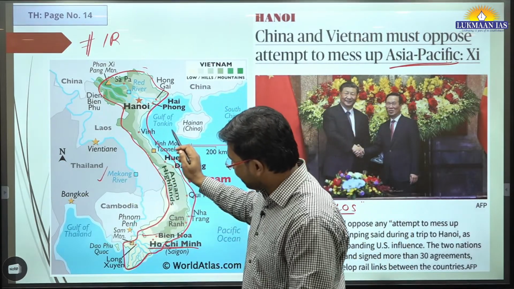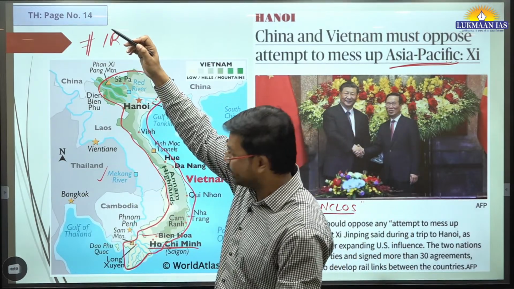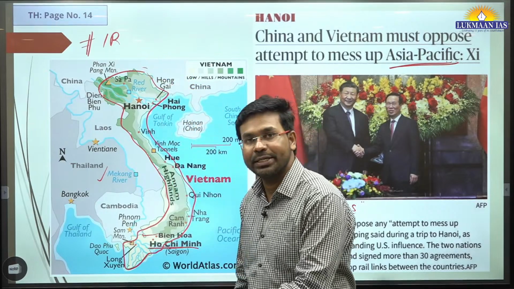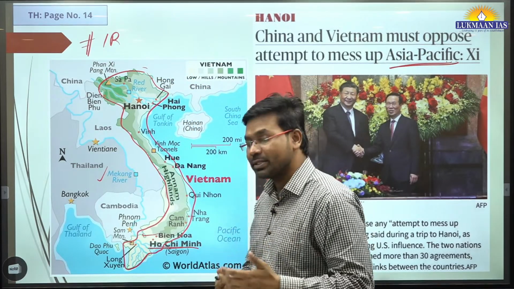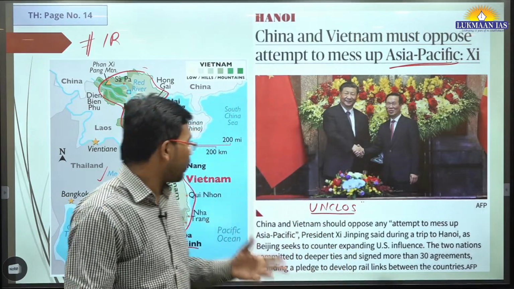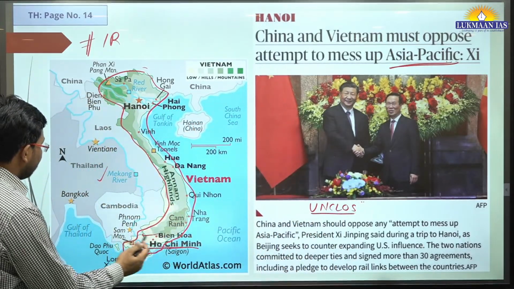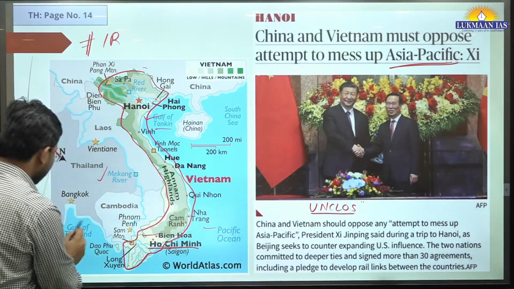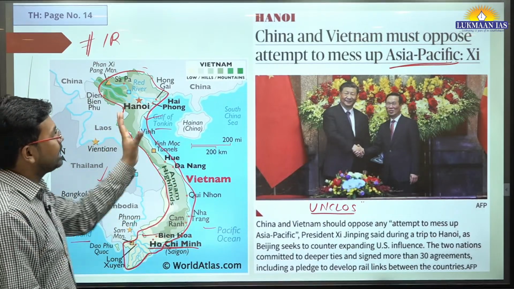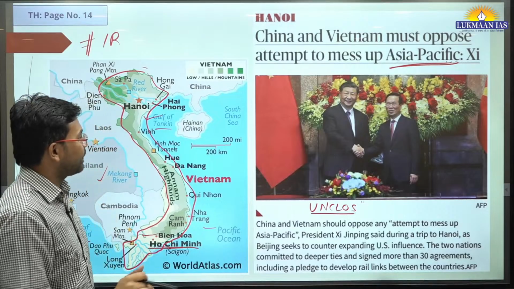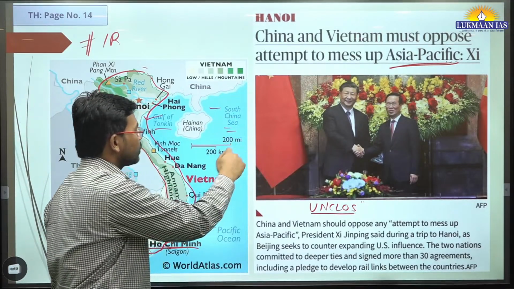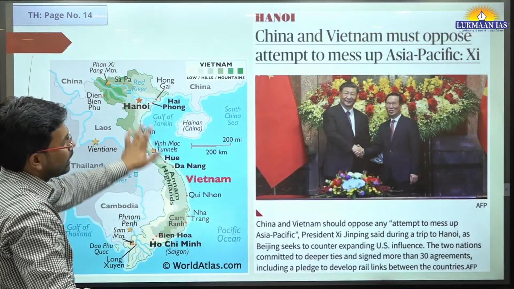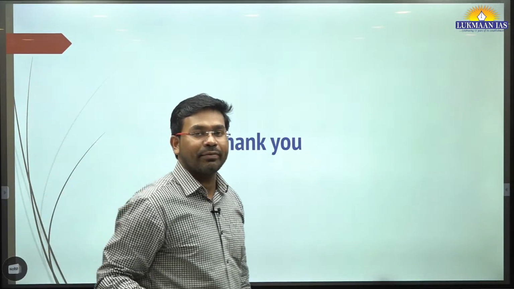One thing is the Mekong River. This Mekong River originates here, so there is the Mekong Ganga cooperation. In your free time, understand which countries are part of the Mekong Ganga cooperation. You can locate places like the Gulf of Tonkin, Pacific Ocean, Gulf of Thailand and all. So see the mapping related aspects. Here the South China Sea is also mentioned. We have discussed mapping of the South China Sea in our previous discussions. You can refer to them.